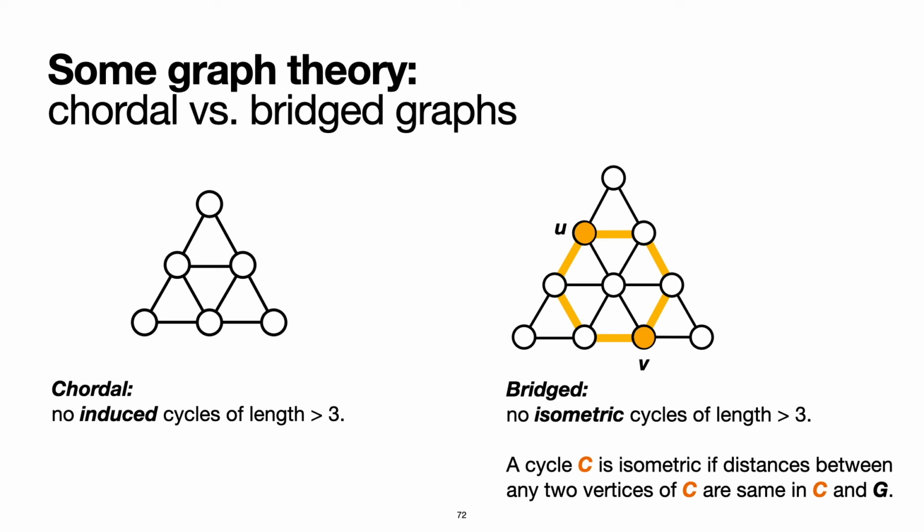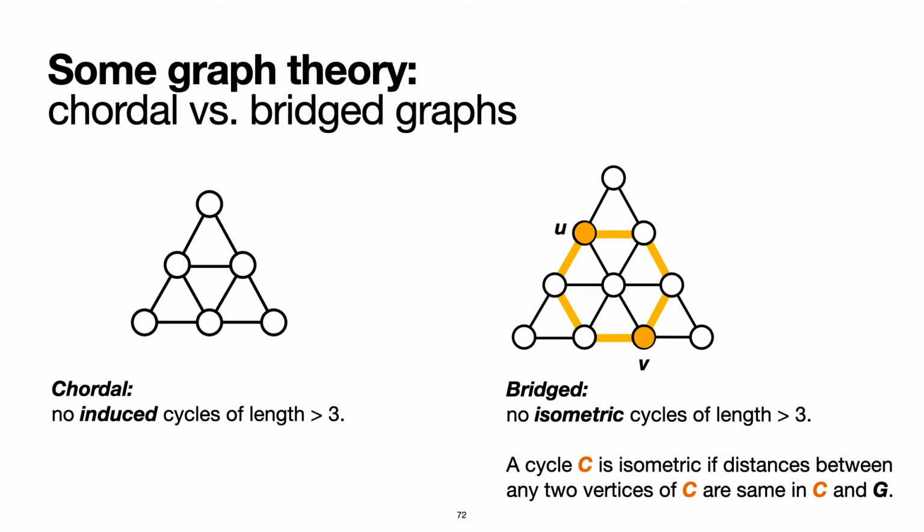Finally, I need to explain what these bridged graphs are. The class of bridged graphs is a generalization of chordal graphs. Recall that a graph is chordal if it contains no induced cycles of length greater than 3. The graph on the left is chordal, but the graph on the right is not because it contains an induced cycle of length 6. A graph is bridged if it contains no isometric cycles of length greater than 3.